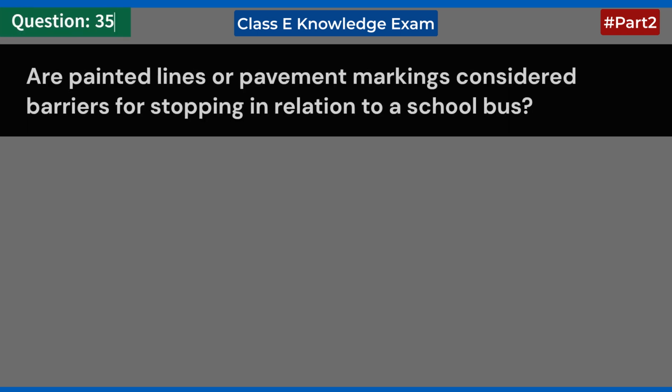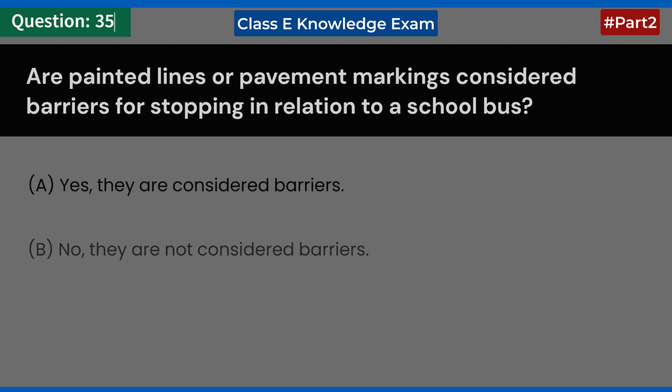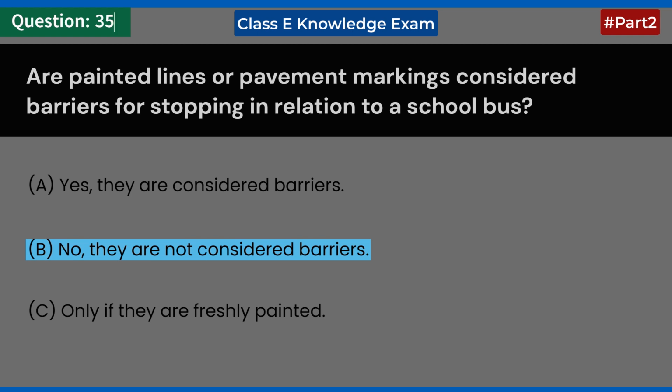Are painted lines or pavement markings considered barriers for stopping in relation to a school bus? A. Yes, they are considered barriers. B. No, they are not considered barriers. C. Only if they are freshly painted. Answer B. No, they are not considered barriers.